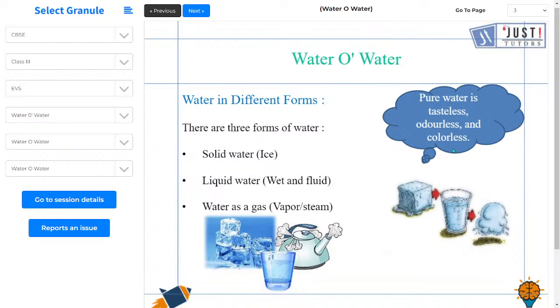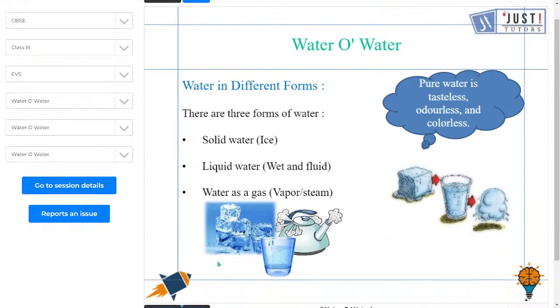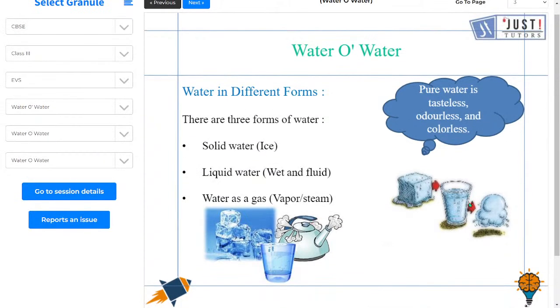The third one is water as a gas, which is vapor, like जब हम पानी उबालते हैं, the vapor that forms, जो कि rise होता है from your container in which you are boiling the water, that is water in vapor state. So these three are the different forms of water.